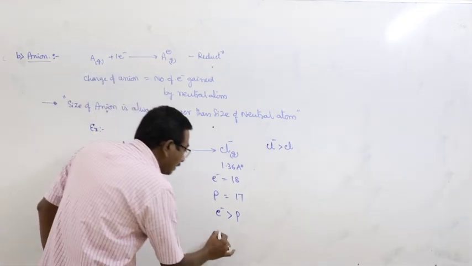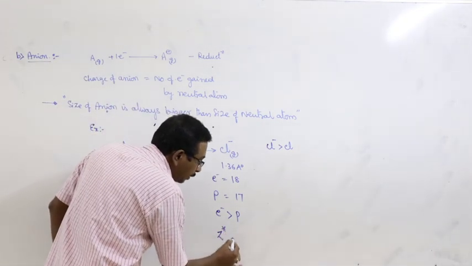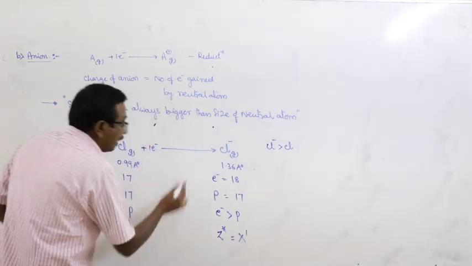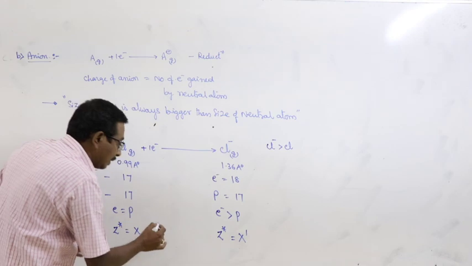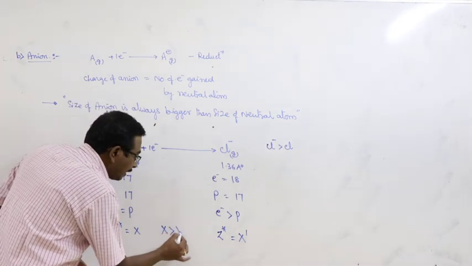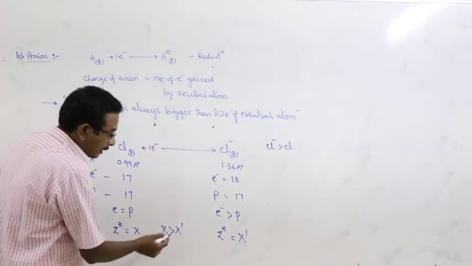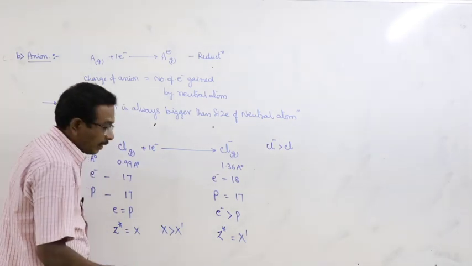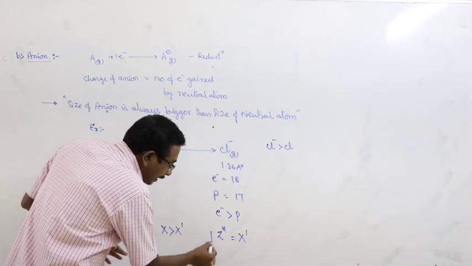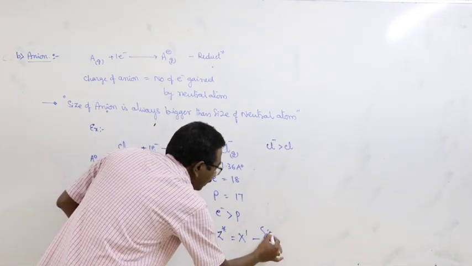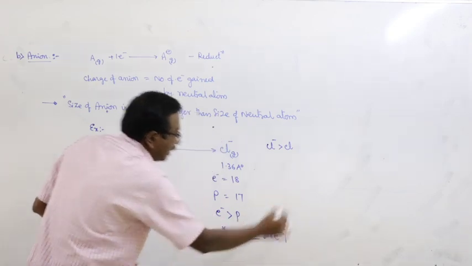And here, as a result of that, the effective nuclear charge is equal to X dash. From this discussion, it is clear that X is greater than X dash. As a result of the decrease in the effective nuclear charge, automatically the size of the anion increases.